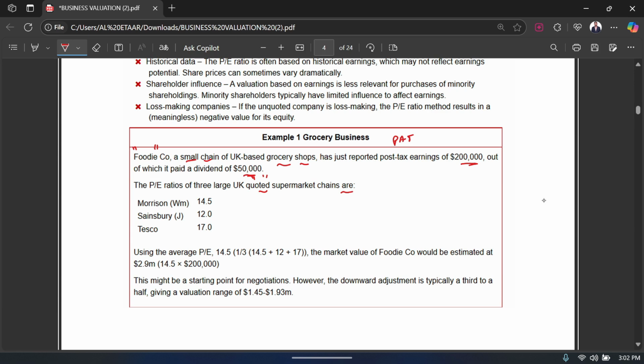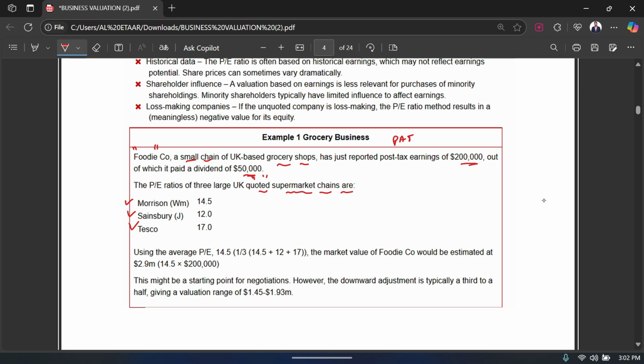And now the PE ratios that we have are for quoted companies, for similar businesses, for similar supermarket chains that are quoted, the ones that are large and listed on the stock market and are very big supermarkets. Okay, so we have their PE ratios.